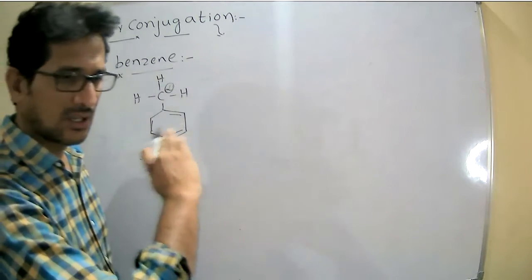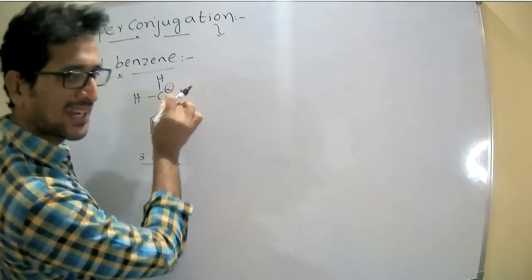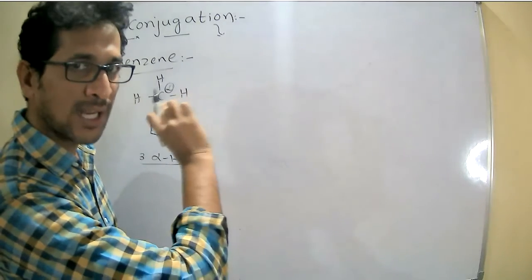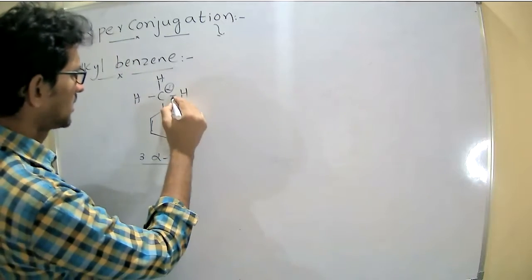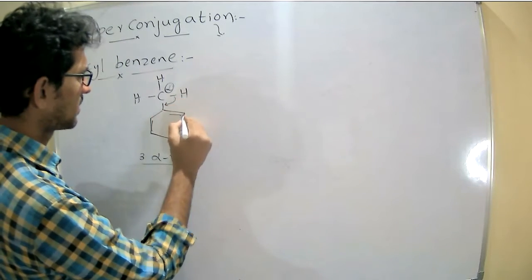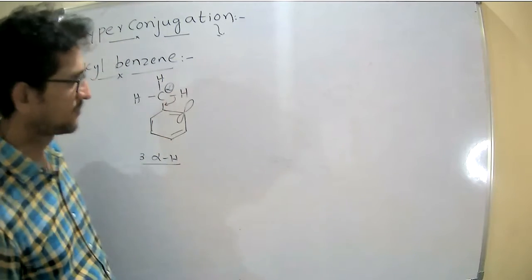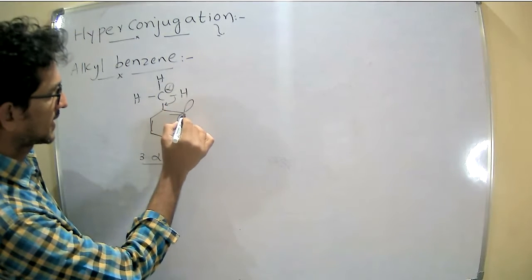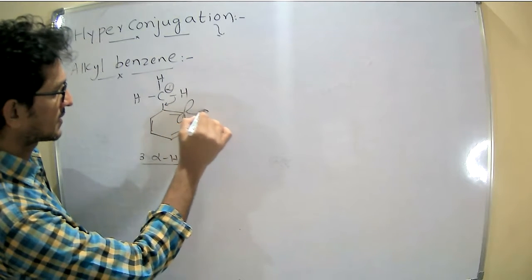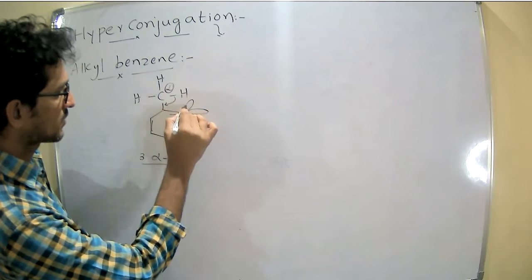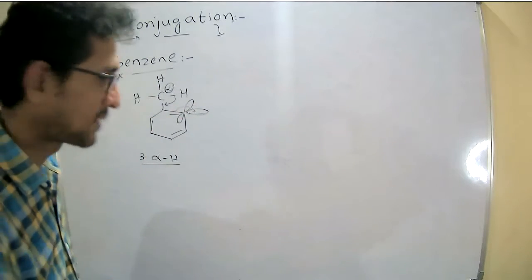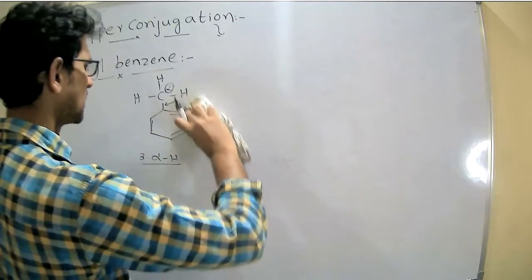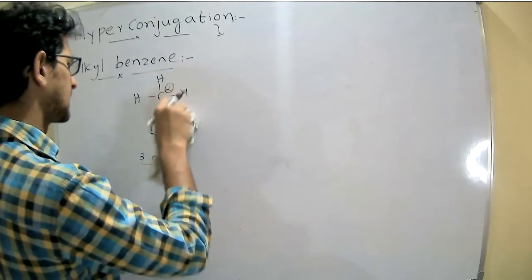Same here. The sigma electrons are delocalized into the pi star orbital, which is present here. For example, these are transferring here, and one more vacant orbital is there. Now electrons transferring here. The double bond electrons are transferring here, like that. What we explained for the alkenes.